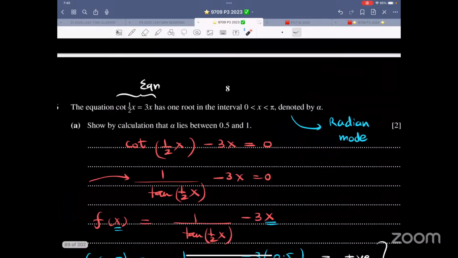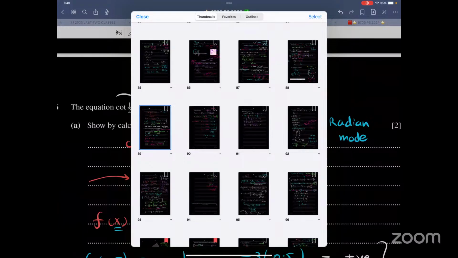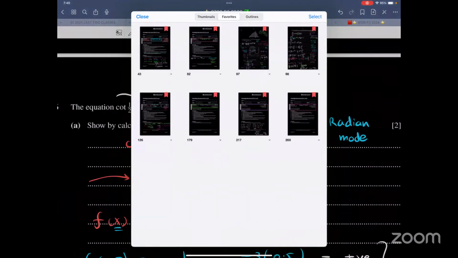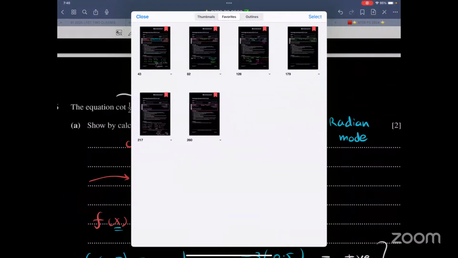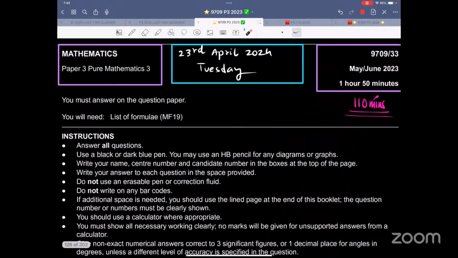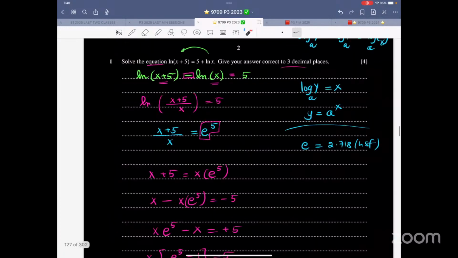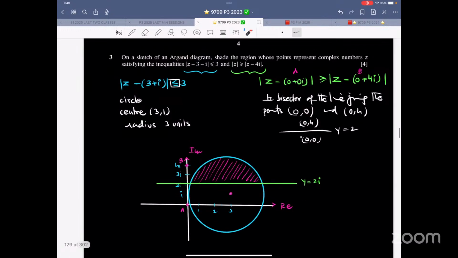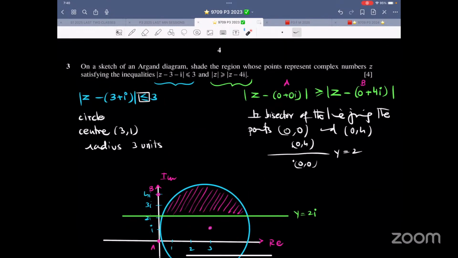What I can do is that let me first get over all the complex numbers thing. So let me just go over here. And I'm not interested in this. So now this one over here, that is 2023. Let me go over the complex first. So I want to get over with complex first. Now this one, nice question. Just read the question. Look at my working.